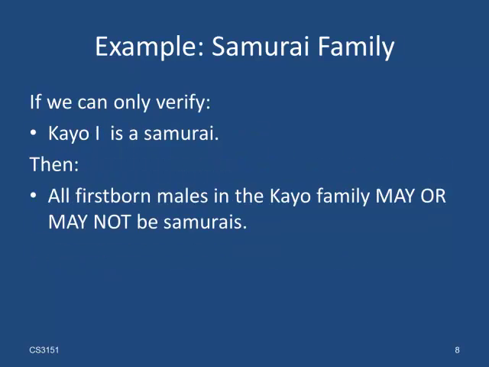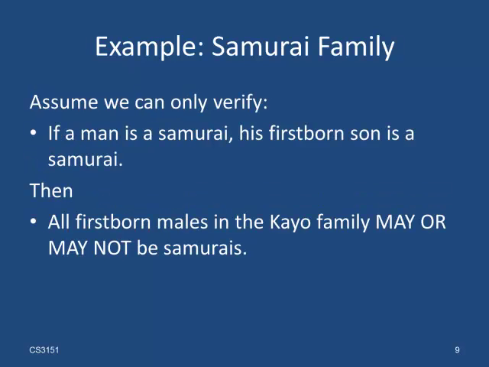Note that we have to verify both parts. If we can only find out that Caio the first is a samurai, then that does not mean that all the other firstborn males in the Caio family are samurais. Similarly, if we know that the firstborn son of a samurai is a samurai himself, but nothing else, then we cannot conclude that the firstborn males in the Caio family are samurais.